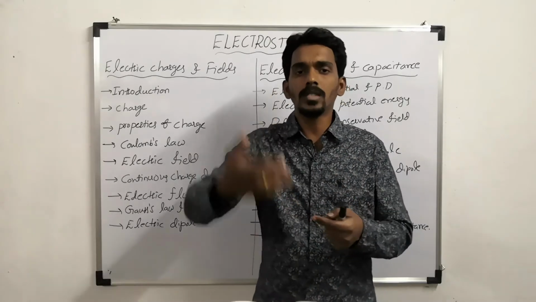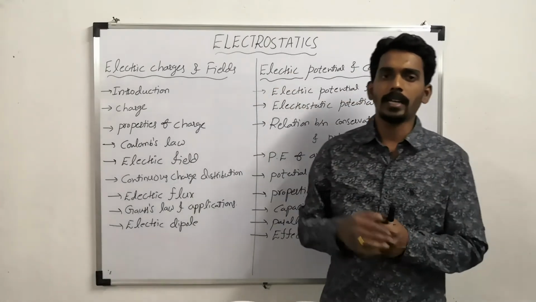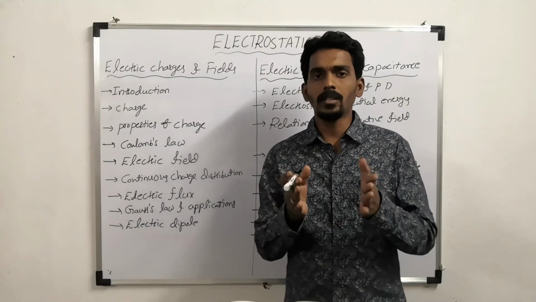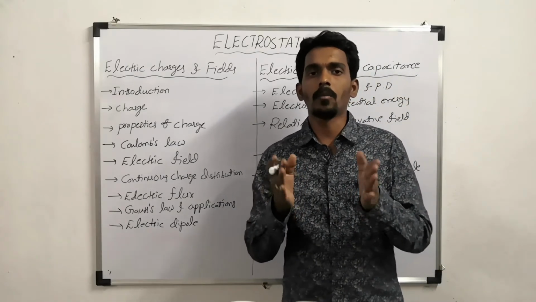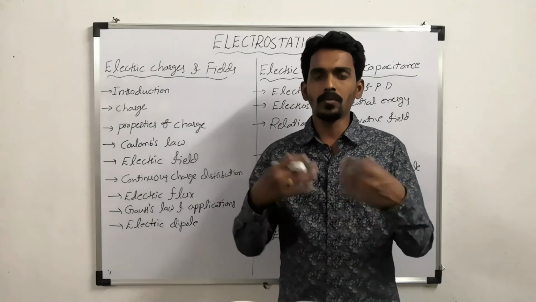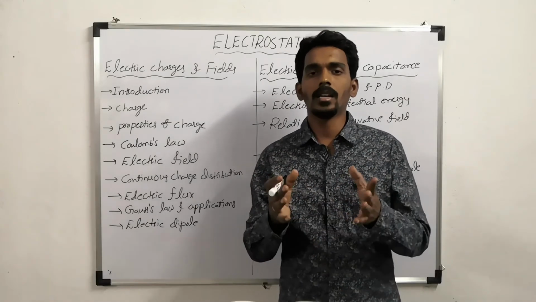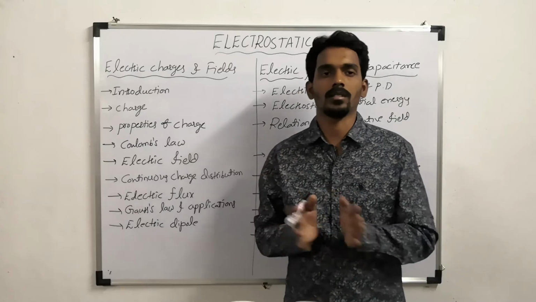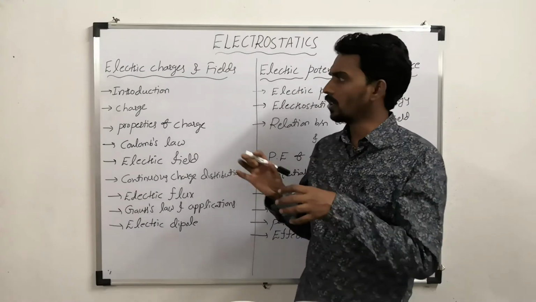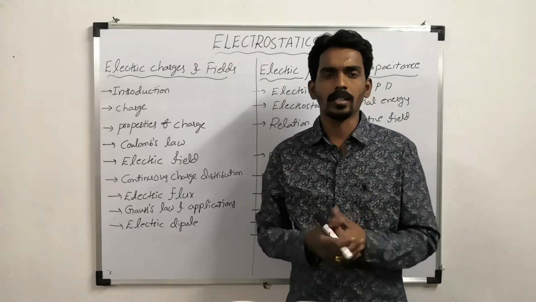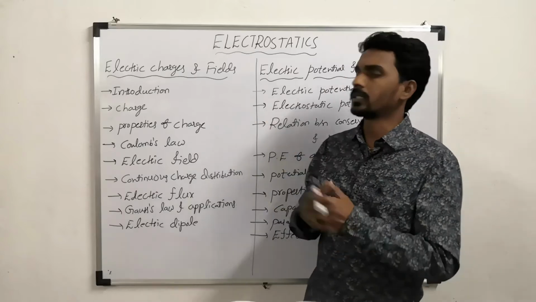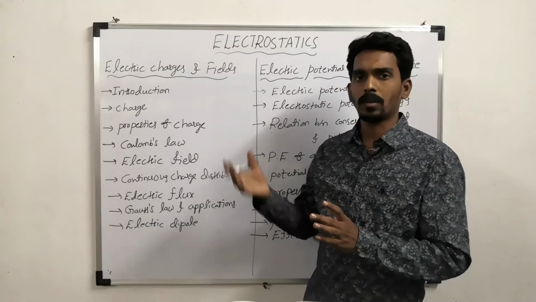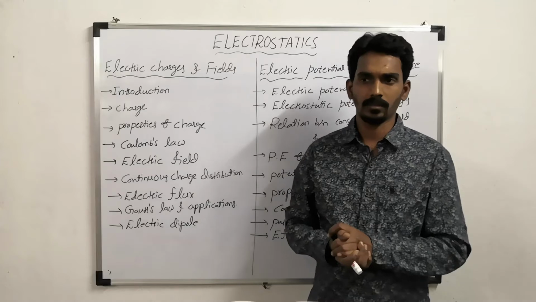Similarly, the electric force is also of two types, attractive as well as repulsive, where the attractive force always exists between opposite charges and the repulsive force exists between similar or like charges, like two positive or two negative charges. So these are the basic things required to understand the further topics in electrostatics. So let us try to understand things one by one in depth.